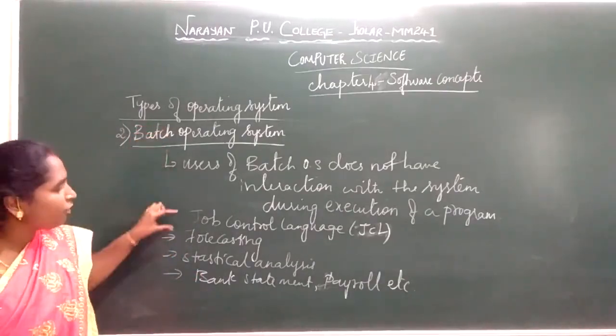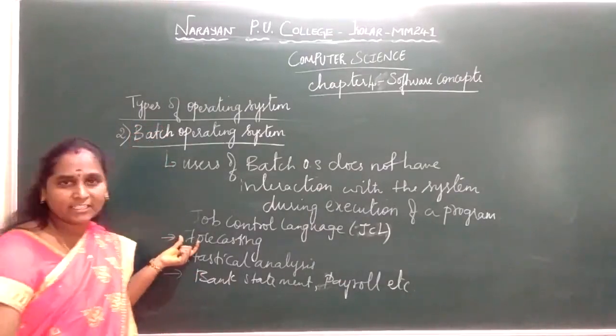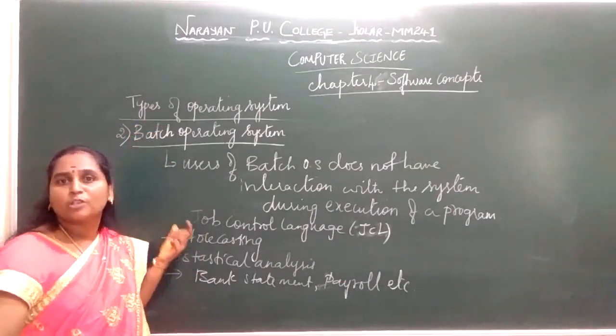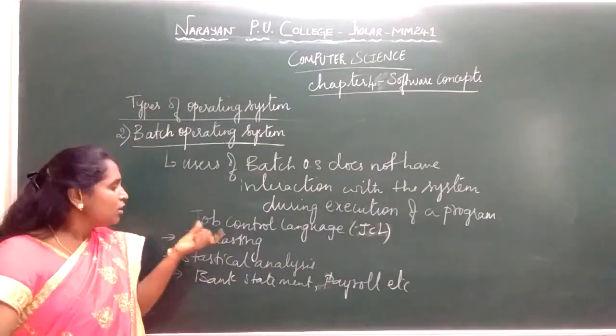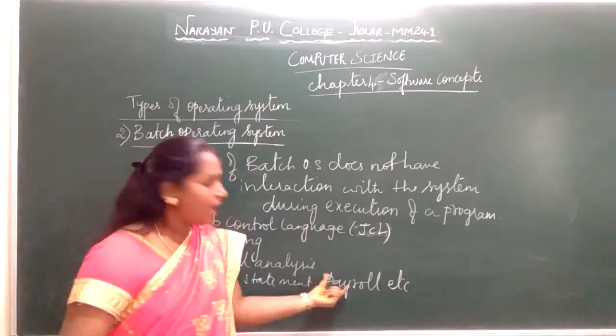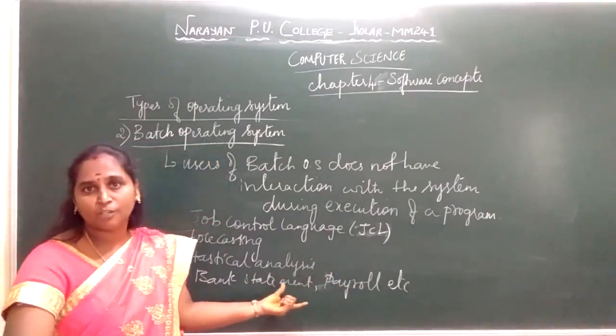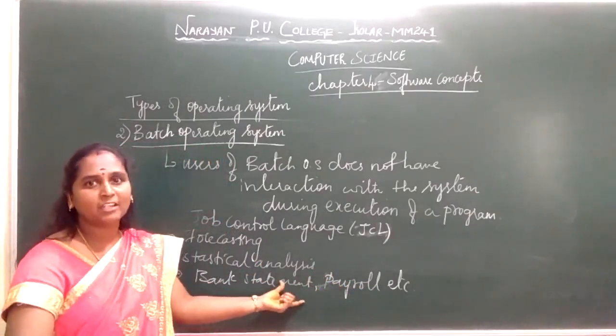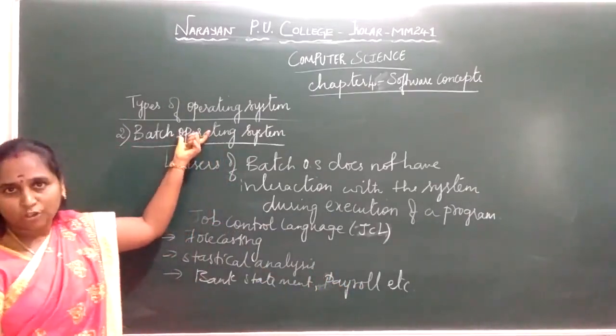Forecasting means predicting the future based on present and past data values. So forecasting, statistical analysis, bank statements, payroll, and large complex number-crunching programs with complex mathematics are handled using a batch operating system.